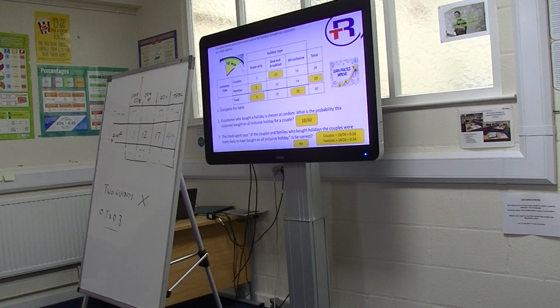I meant to give you this one as well. It's supposed to be stapled to that, and I don't know why it's not. It's about Tim doing a survey in a shopping centre, so we might as well do this one. What time have we got, by the way? That's 10 past 5. Plenty of time for more maths.